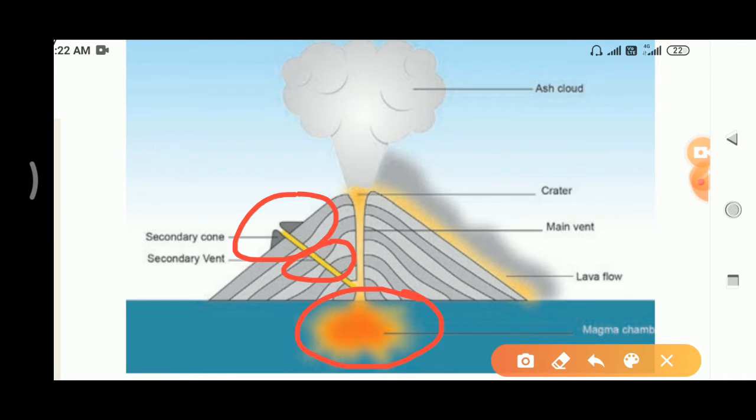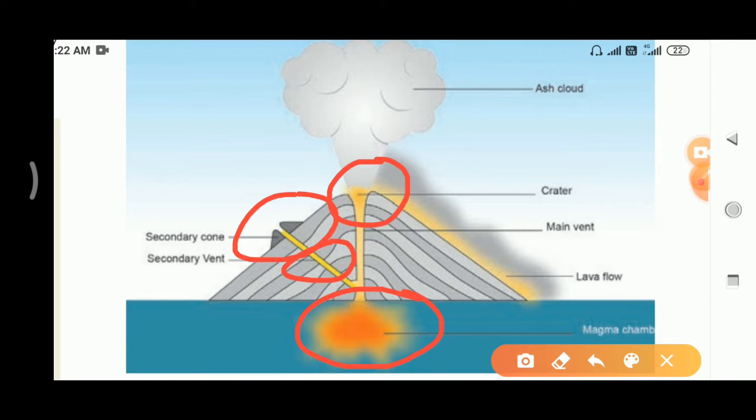Next we are going to see about the crater. A bowl shaped depression found at the top of a volcano. Where is the crater in this picture? Yes, correct. This is the crater. On the top of a volcano, there is one bowl shaped depression.